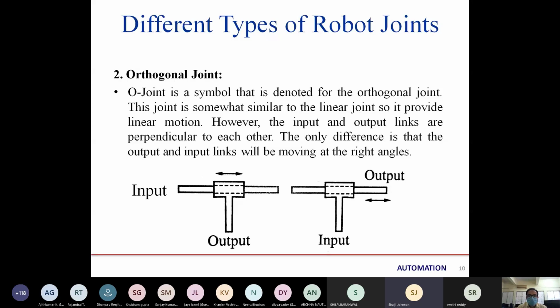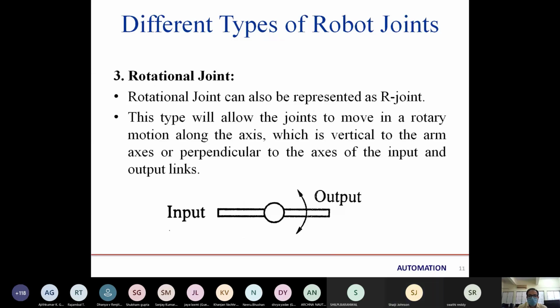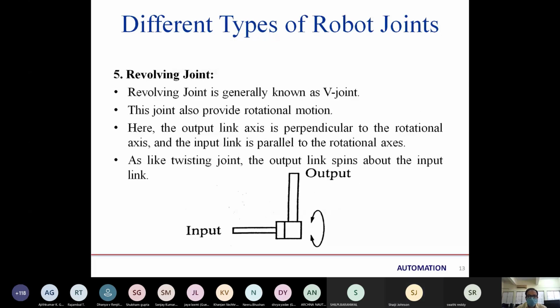Okay then. Is there any other doubts? No. In orthogonal, rotational, twisting, or revolving joint? No, sir. Please continue.